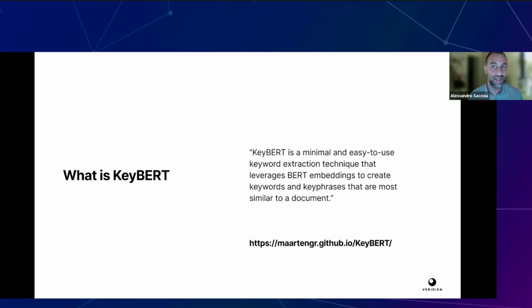That means that it extracts the words that are the most representative of the document they are within, and those are the keywords. So this is very straightforward, as I said, and it can be downloaded. It works really well, and from our experiments it always gives a very high quality of keywords.